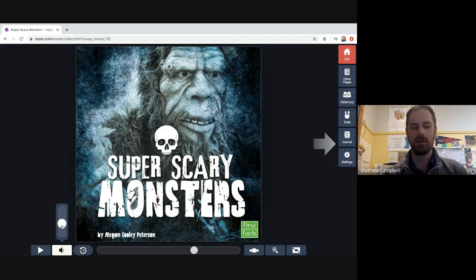You can adjust the volume here. With this, you'll see the little volume thing is going away. If you don't want it to read to you, but you do want to use the other annotation tools, some of the settings, just turn the volume down like that and turn it off.